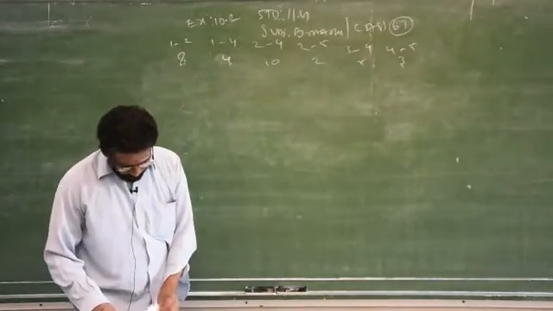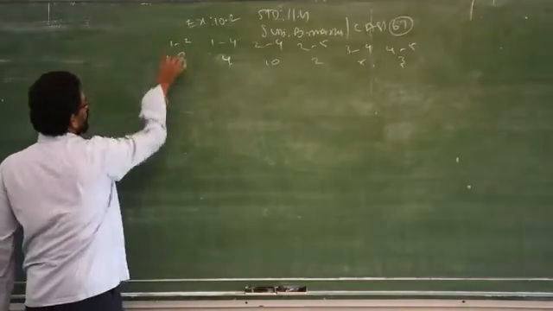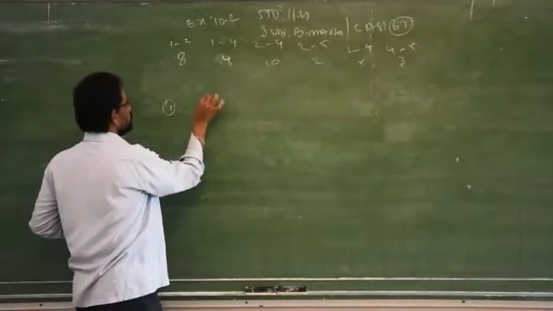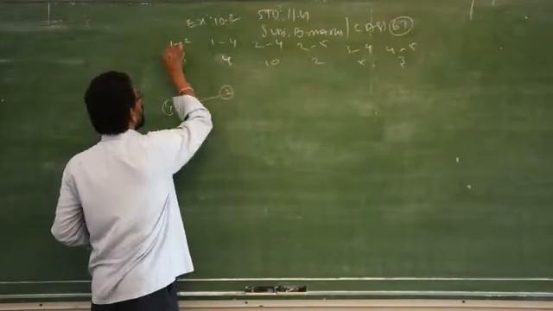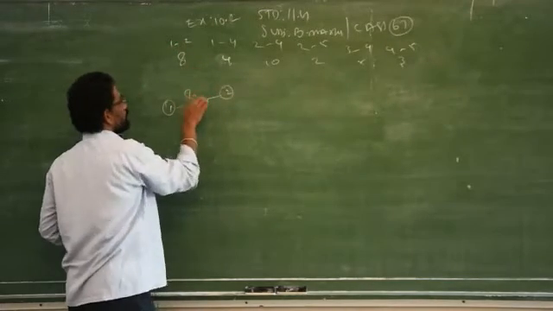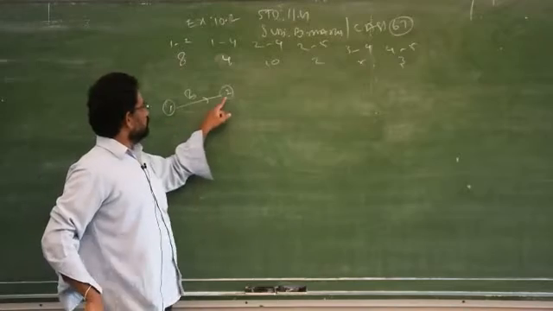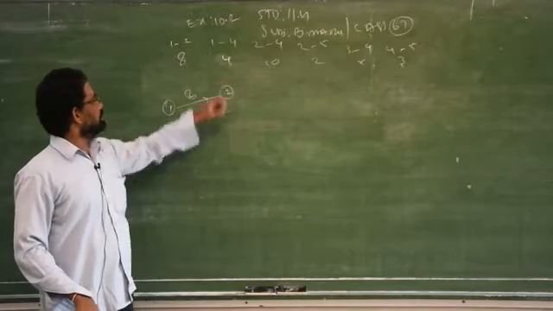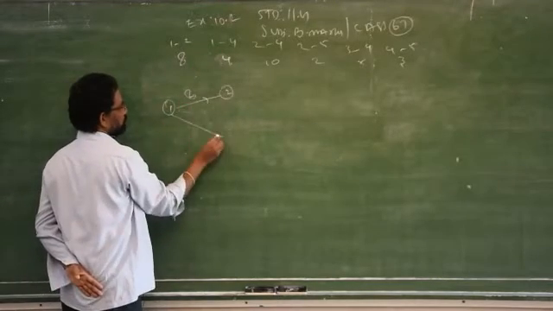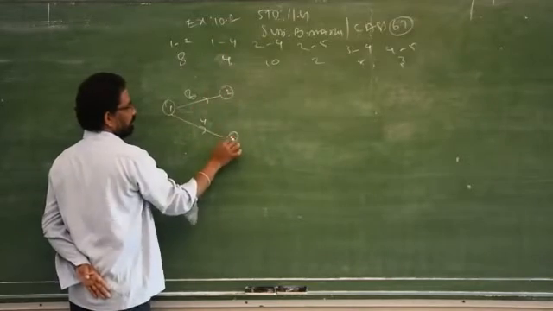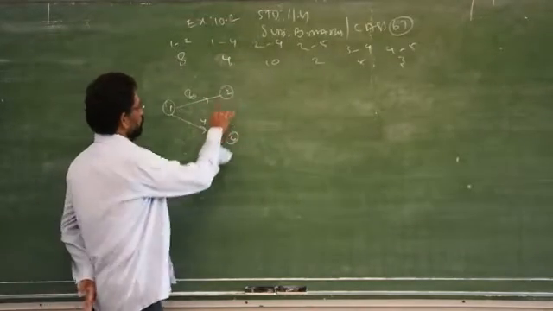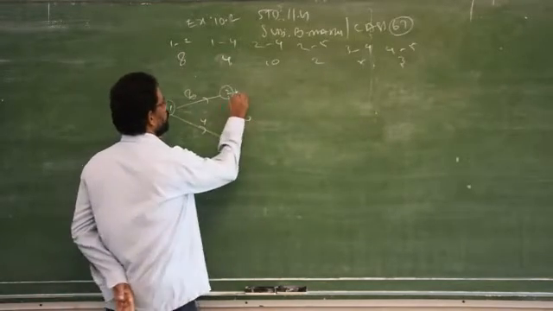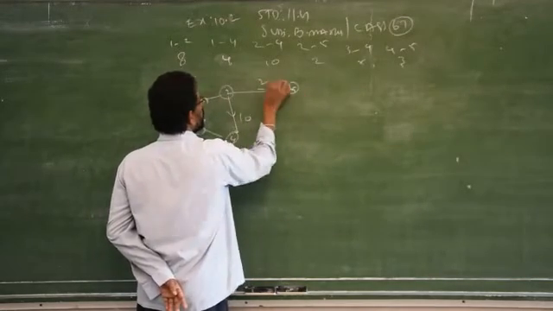So now I draw 1 to 2. I start with 1, then 2. The activity from 1 to 2 is given as how much? 8 hours. The bus reaching from place 1 to place 2 will take how many hours? 8 hours. That is the meaning. Okay, next, what is given? 1 to 4. It will take how many hours? 4 hours. Then 2 to 4, how many hours? 10. Then 2 to 5, how many hours? 2 hours.